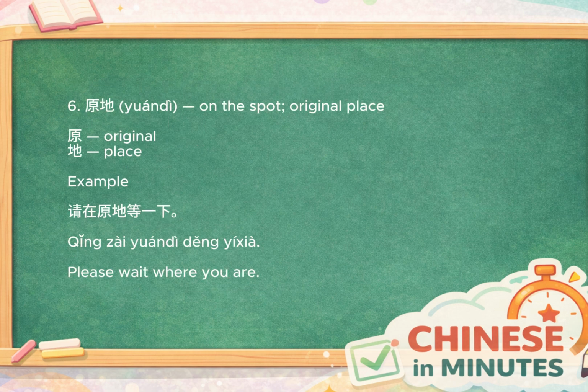Now let's look at 原地. 原地 means on the spot or the original place. The character 地 means place or location. Together, the word refers to staying exactly where you are. For example, 请在原地等一下. Please wait where you are. You might hear this in public announcements, emergency situations, or whenever someone wants you to stay put.